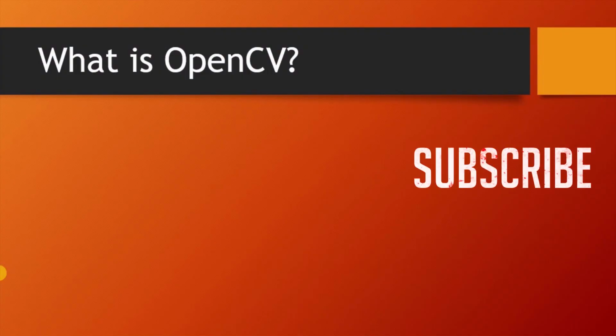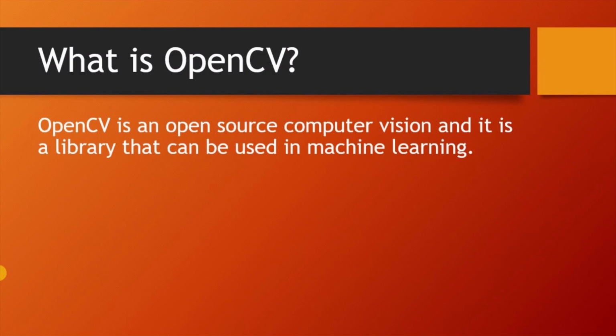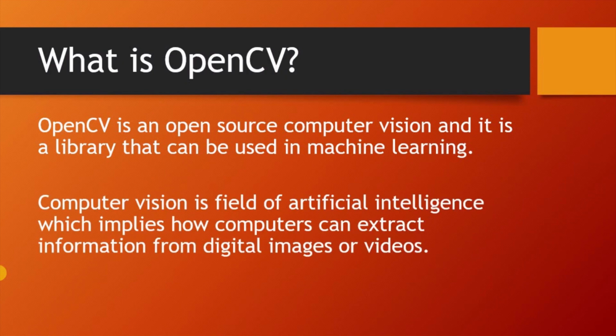So guys, what is OpenCV? If you want to do any project in Python or machine learning, you will definitely come across this term OpenCV. OpenCV is nothing but open source computer vision. Yes, this is a library used for computer vision in machine learning, and I hope you know about computer vision. Computer vision is a field of AI. In simple terms, it means what a computer can understand by looking at particular images or videos, or how computers see digital images or videos to extract information from those videos or images and so on.